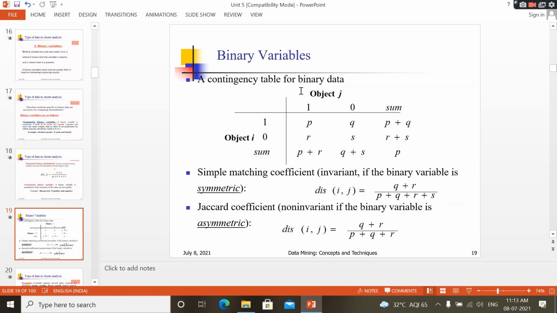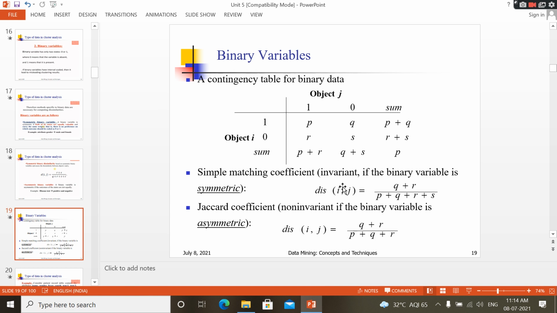So that is, you have to take a contingency table. Two objects you have to take. In these two objects, one object has values 1 and 0, the other object also 1 and 0. Then 1 1 is represented with p, 1 0 is represented with q, 0 1 is represented with r, 0 0 is represented with s. Okay, so 1 1, 1 0, 0 1, 0 0.